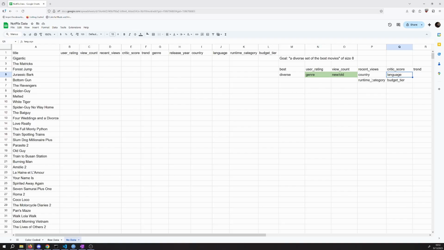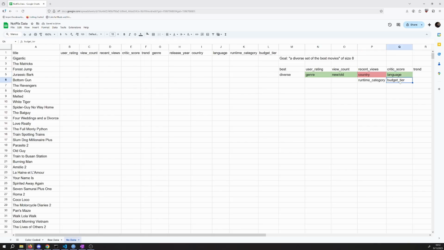My instinct initially is maybe country, but then I need to remember that there are also many countries that produce movies in the same language, and maybe it's more about the language communities that I want to target than specifically the countries. And so I have to make an arbitrary decision here. I'm going to go ahead and say, let's do language and not do country.